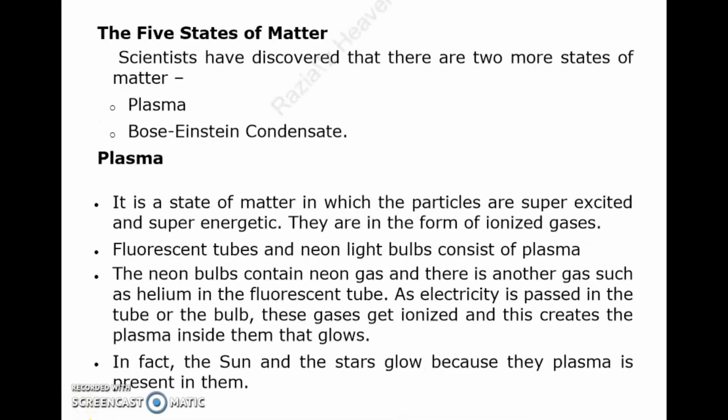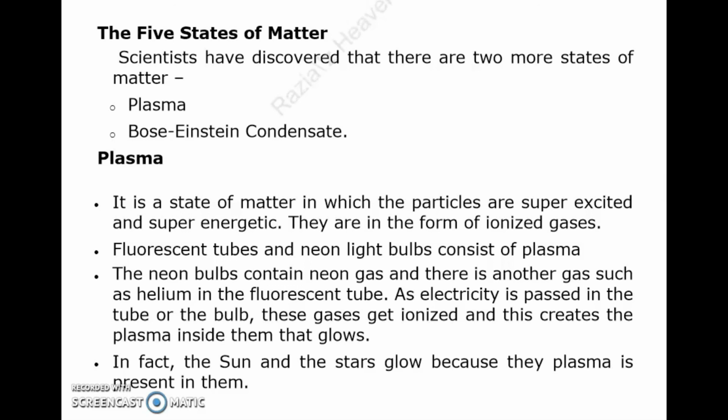The 5 states of matter. Scientists have discovered that there are 2 more states of matter, plasma and Bose-Einstein condensate. Plasma. It is a state of matter in which all the particles are super excited and super energetic. They are in the form of ionized gases.